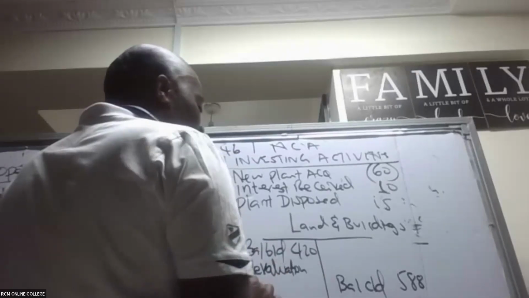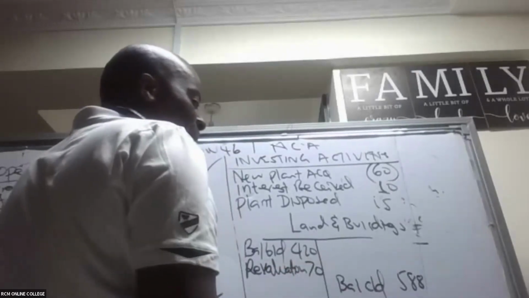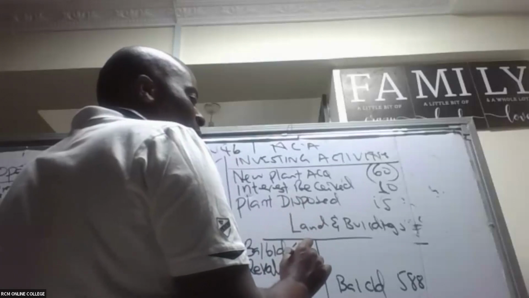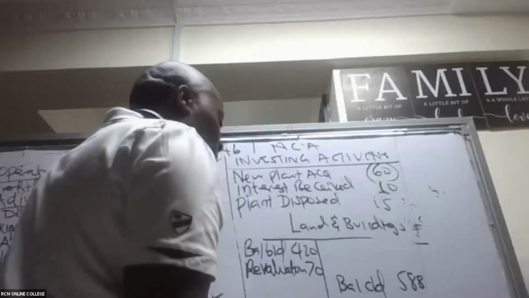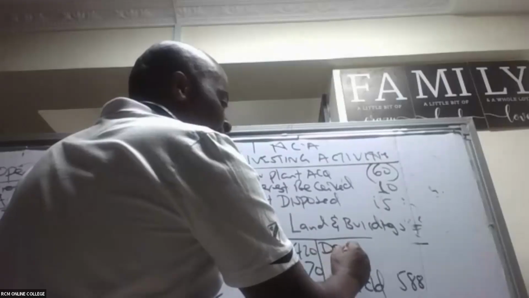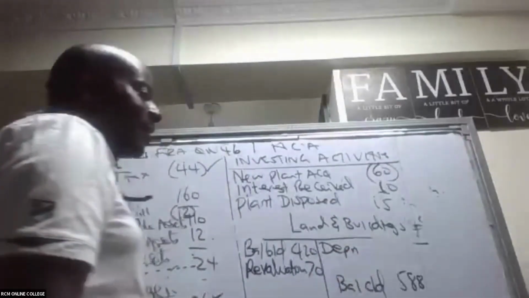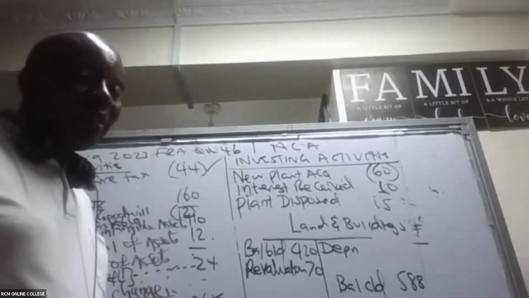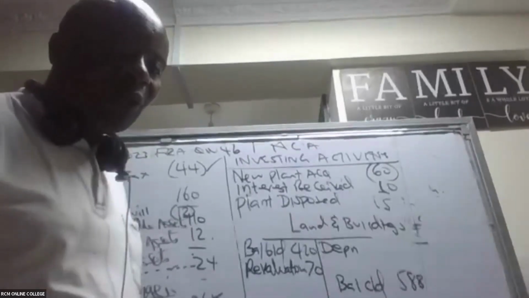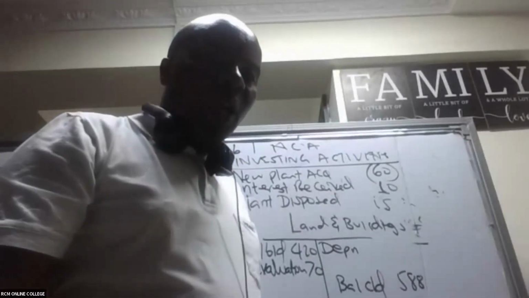What will reduce land and buildings? If we sell any property, or depreciation. Is there somebody who can see the current year's depreciation figure? This will for sure reduce our value.